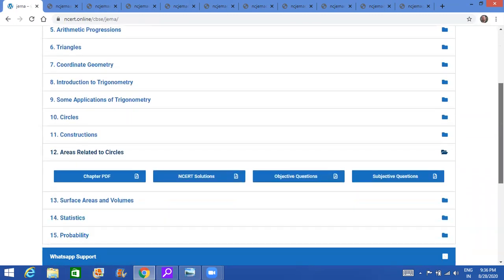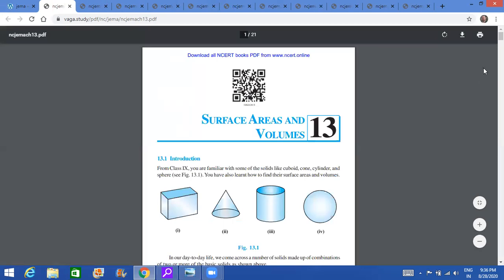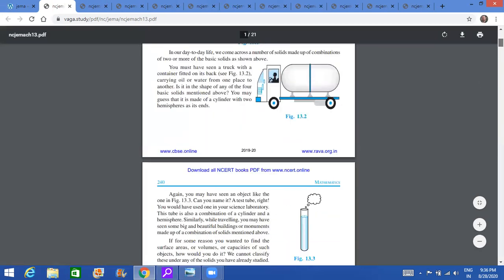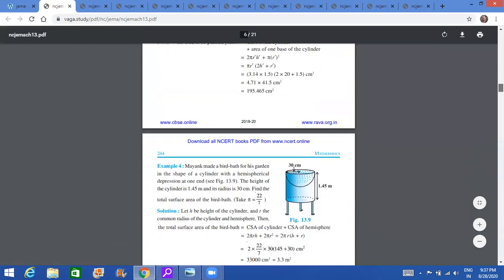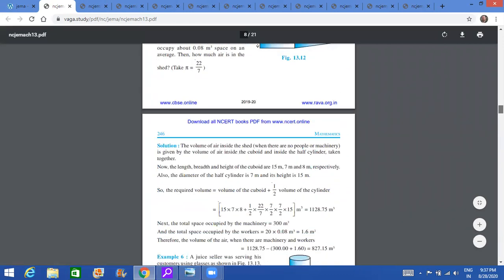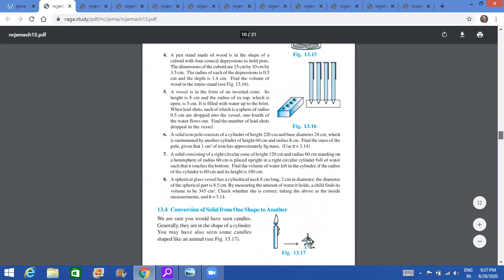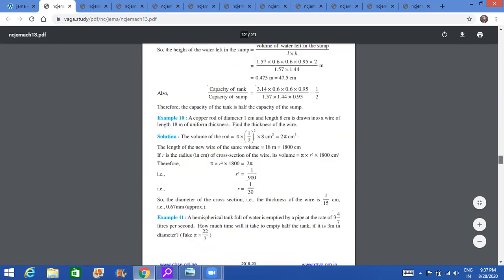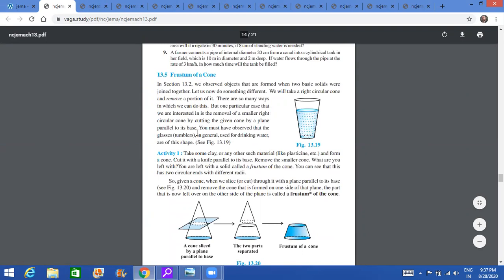Question number 13, surface area and volume, cube, cuboid, sphere, hemisphere, all this is there. What is deleted is frustum of cone. So the first exercise remains as it is because it's based on cube, cuboid, area, volume of cube, cuboid, sphere, hemisphere, cylinder, cone. All this remains as it is. So this entire 13.1, 13.2, all this needs to be done. 13.3 also. And this portion is cancelled.